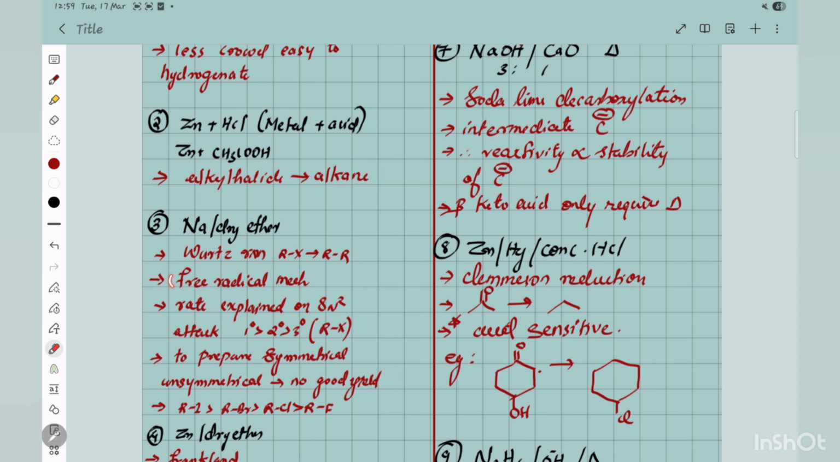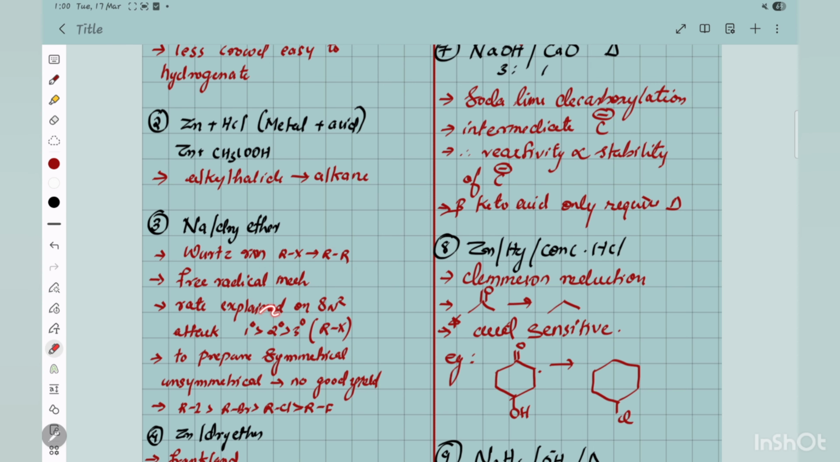The mechanism is provided, therefore it is free radical. Even though it is free radical, we know tertiary greater than secondary greater than primary stability. Even though it's free radicals, its rate is explained on SN2 attack, because we are studying two mechanisms for this. One is ionic and one is free radical. So this particular R minus is going and attacking another RX. This is actually the rate explained by that.